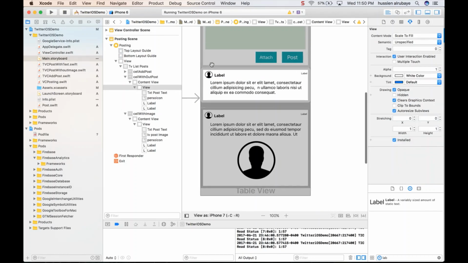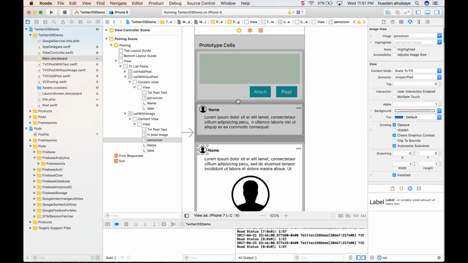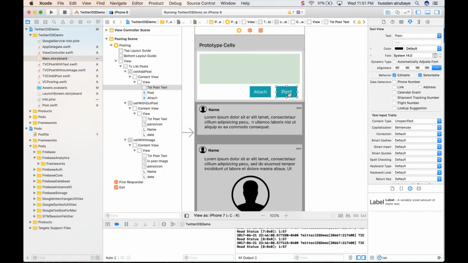So yes, this is the new design. So this should be the name, for example, and this should have a date. Okay, show a date, and show the name of the person. Make sure this one is also the name, not the name in small. So name, image, all this information, these things just need to be pinned.